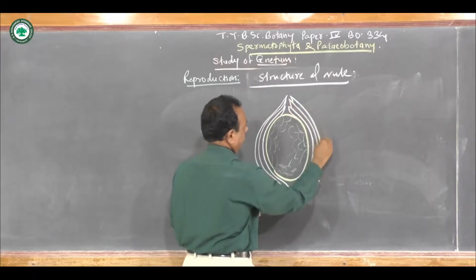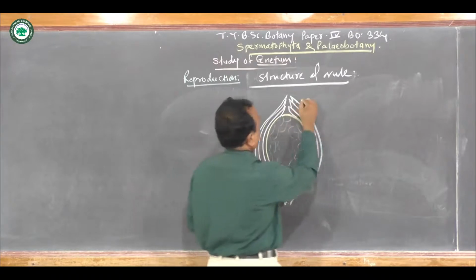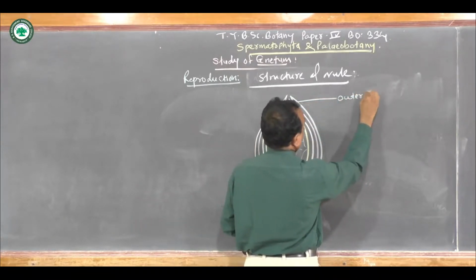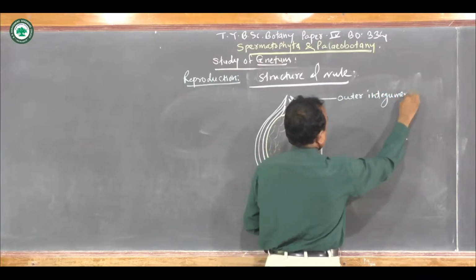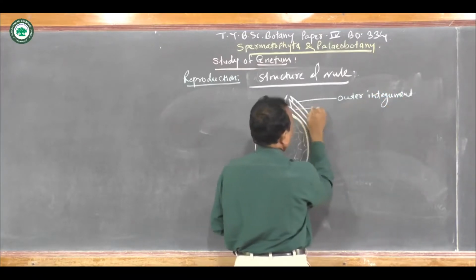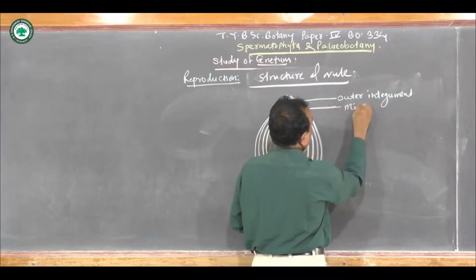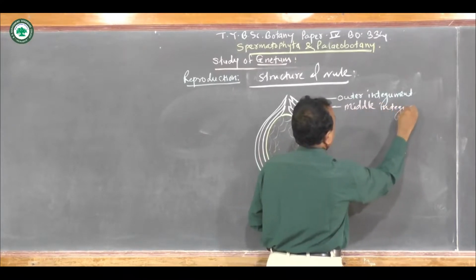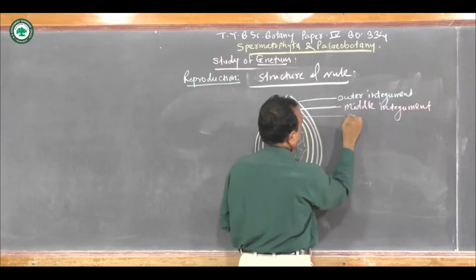Now the integument is differentiated into 3 layers: the outer integument, the middle integument, and the inner integument.